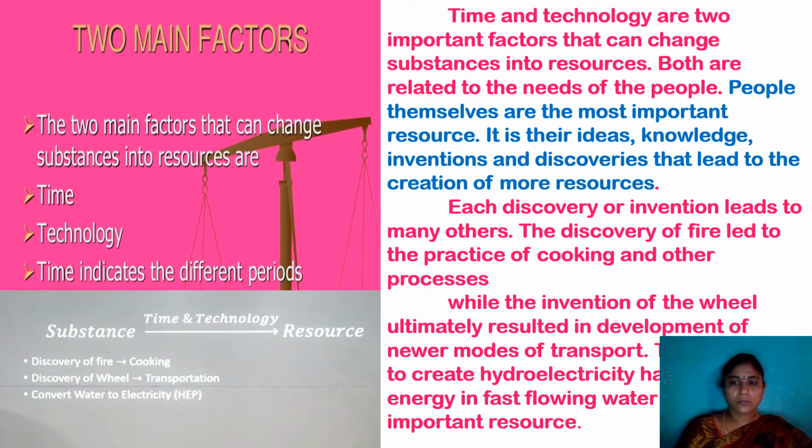So the two main factors that influence our resources, what are they? The two main factors are time and technology. See here, children, this formula: a substance can be made a resource by using time and technology. For example, the discovery of fire. Now everyone is cooking. Discovery of the wheel.